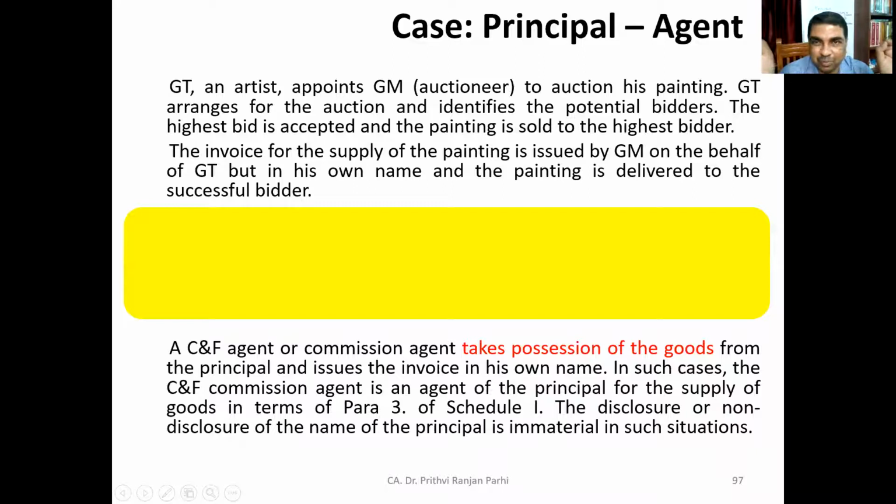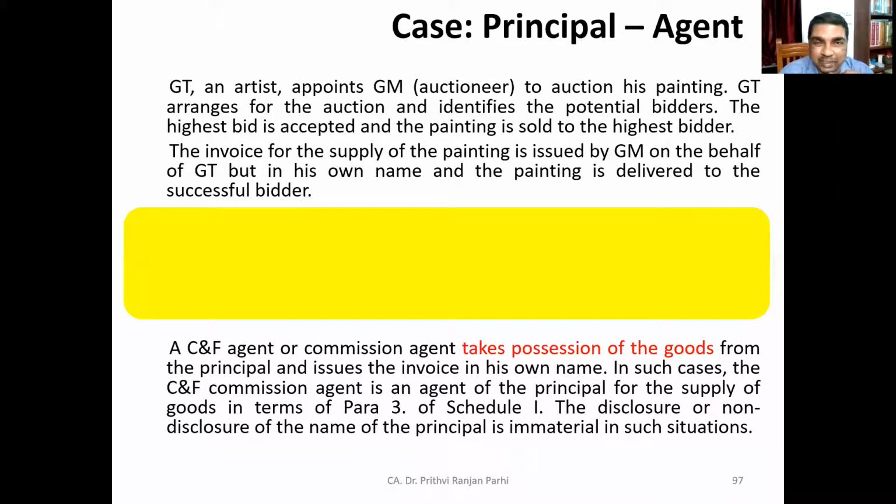Now, one more situation I'm showing you right now. GT is an artist. He appoints GM, an auctioneer, to auction his painting. GT arranges for the auction and identifies potential bidders.